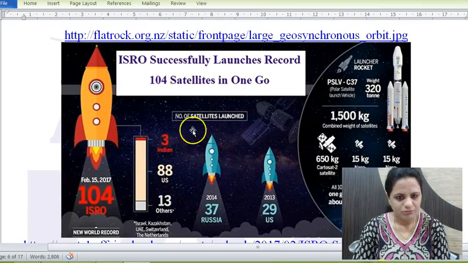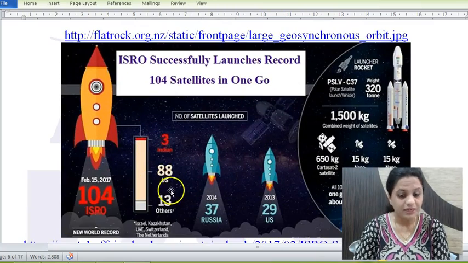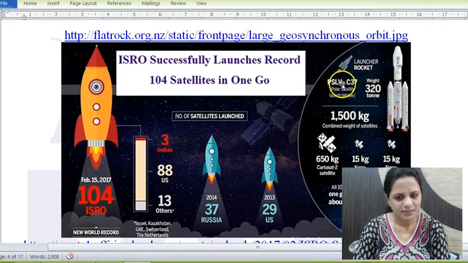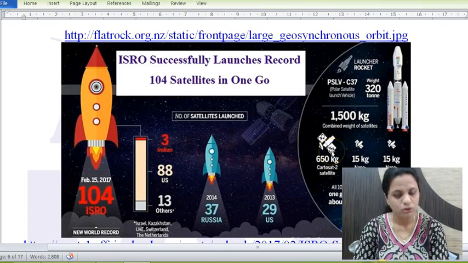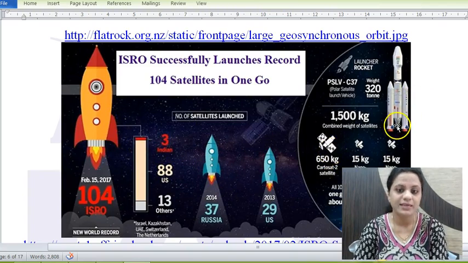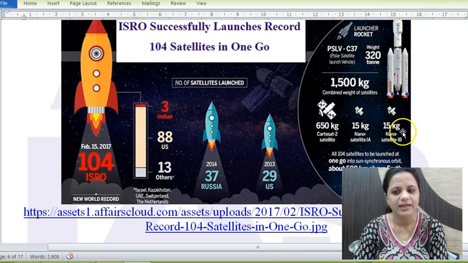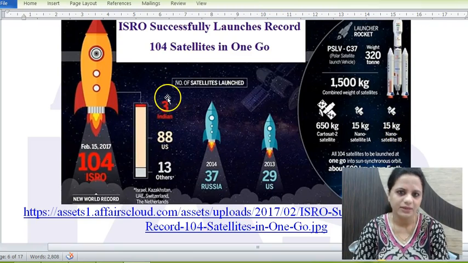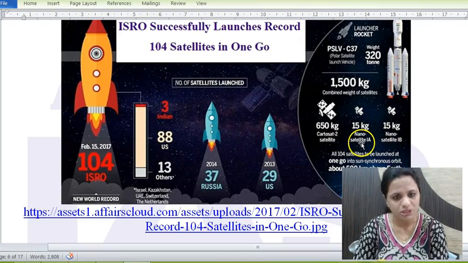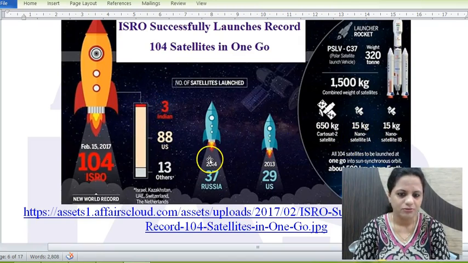And the 104 satellites which were launched, you can see 3 were Indian, 88 from USA, and 13 from other countries listed here. You can see Israel, Netherlands, Switzerland, Kazakhstan, and also UAE. So it was launched on PSLV C-37 in Feb 2017. The largest payload actually was Cartosat 2, a 650 kg payload. So the huge payload is also launched by PSLV, but for these low Earth orbits, these small payloads, it has got the expertise. So these nano satellites have been launched. So this is the feat achieved, that so many small satellites were launched in one takeoff.